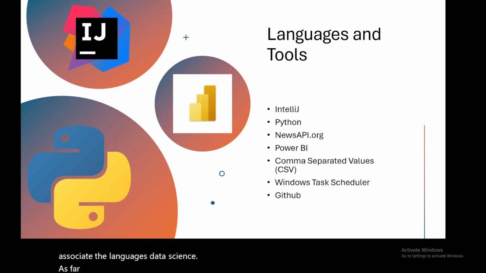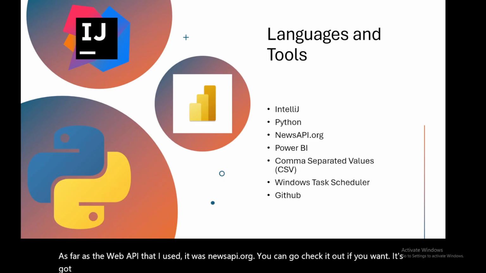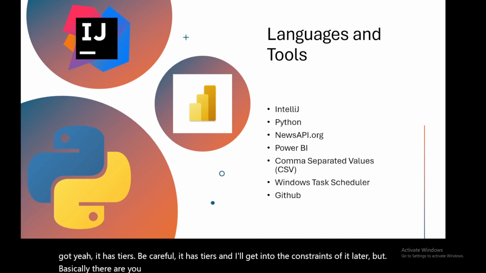As far as the web API that I used, it was newsapi.org. You can go check it out if you want. It has tiers. Be careful though. It has tiers, and I'll get into the constraints of it later. But basically, there are some limits to using newsapi.org. But hey, it worked very well for this project, so there's that.